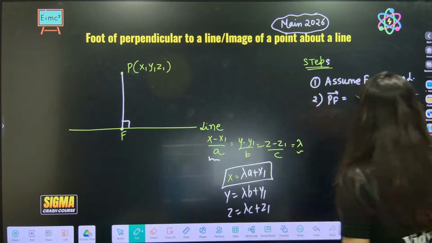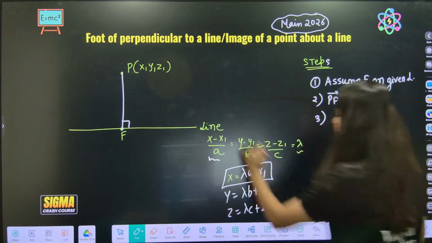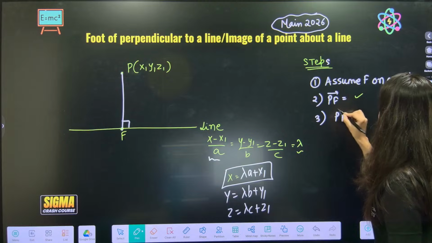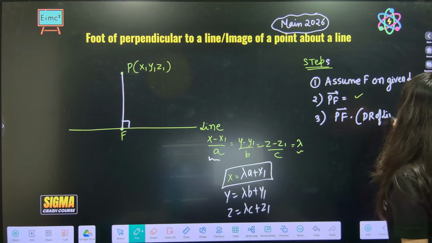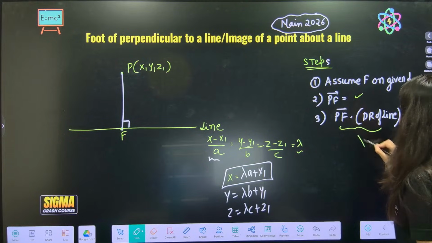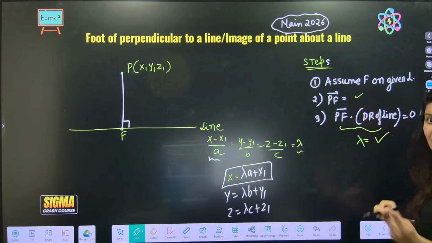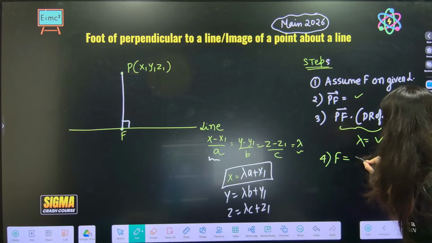Okay, you have to find this. This is your second step. Third step, can you see? PF is perpendicular to the line. That means PF dot product with dr of the line will give you 0. And this third step will give you the value of lambda. Once you get the value of lambda, that means your F will be sorted.